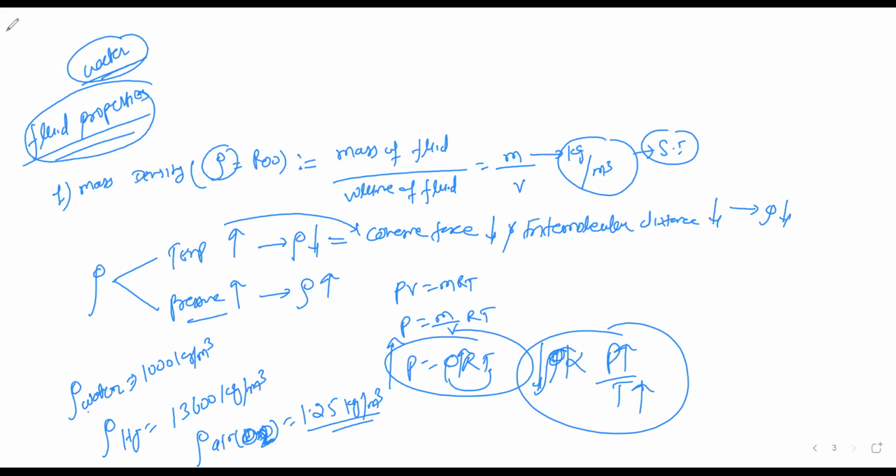But in water, the intermolecular distance is comparatively small. And in Hg, the intermolecular distance is very, very small. That's why the density of mercury is 13,600. So the highest density is that of mercury, 13,600. So everywhere we'll use mercury. So remember the mercury density, water density, and the air density here.